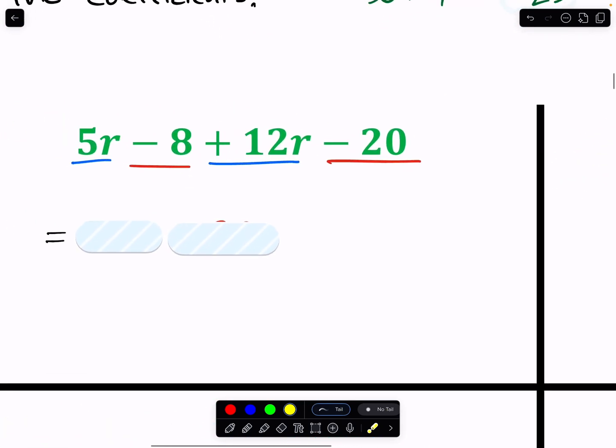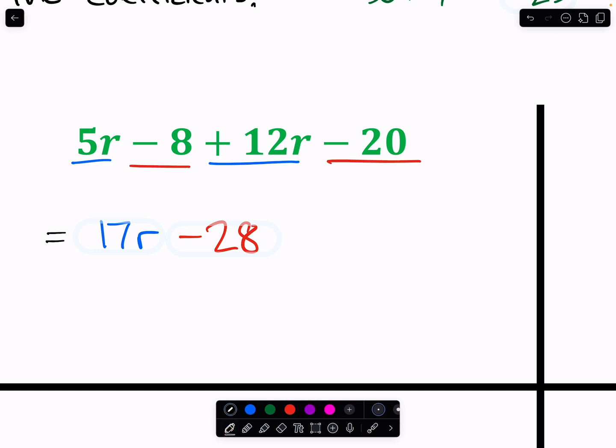All right, so our first example, we have 2 like terms that have the variable r in them. We can combine them. So 5r plus 12r, we should get 17r. And then we have 2 constant terms, negative 8 minus 20 is negative 28.